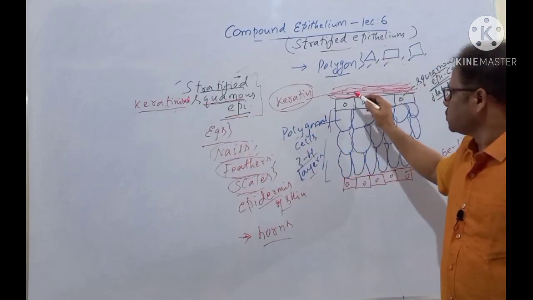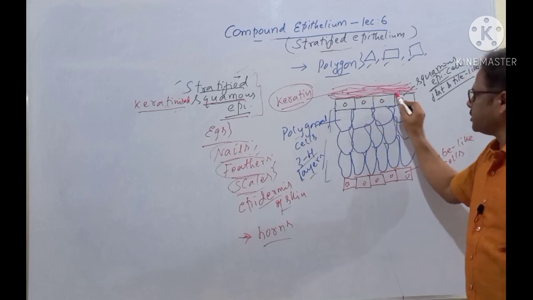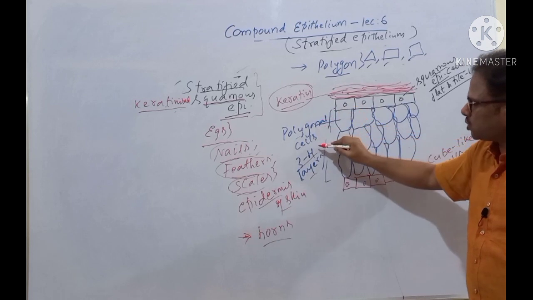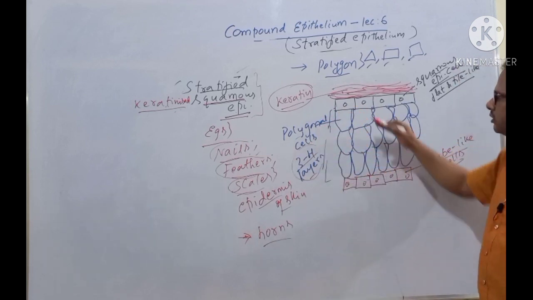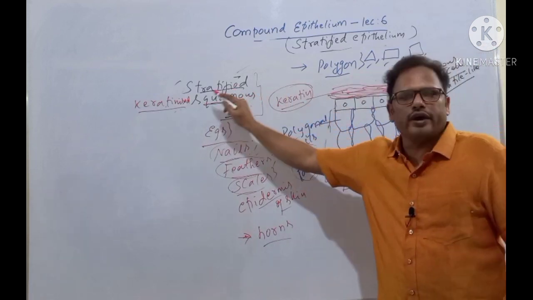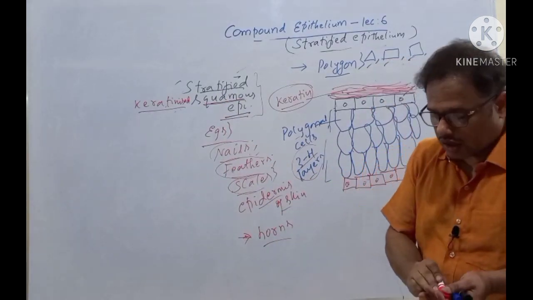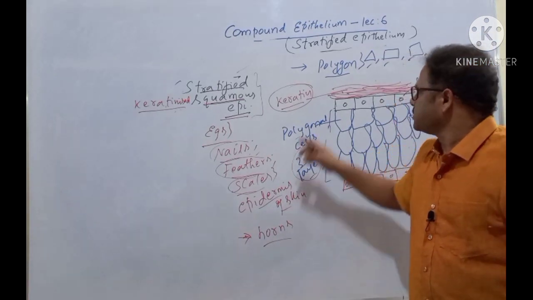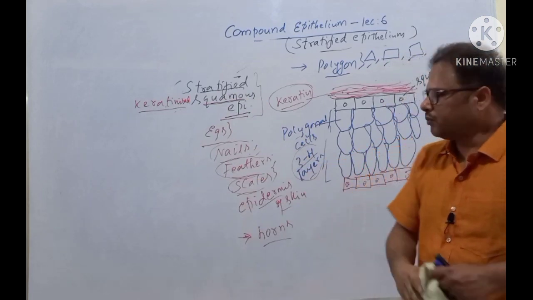Okay, so I repeat. The uppermost layer is a single layer of flat, tile-like cells. Below this, the middle layer has polygonal cells, three to four layers, and the bottommost part consists of cube-like cells. This forms a stratified squamous epithelium. If keratin is there, it is called stratified keratinized squamous epithelium. These are the examples. Now all of you type in the comment box where this stratified keratinized squamous epithelium is present.